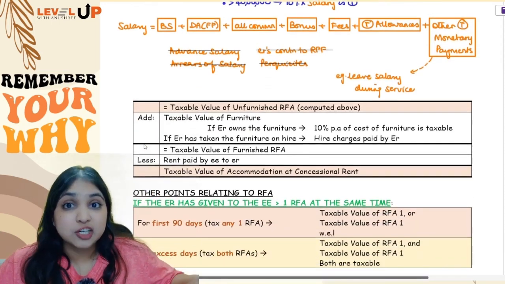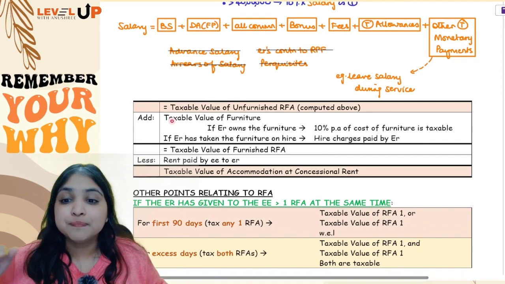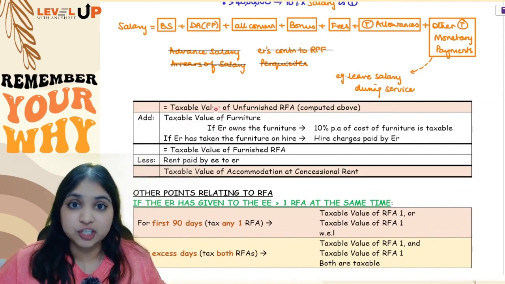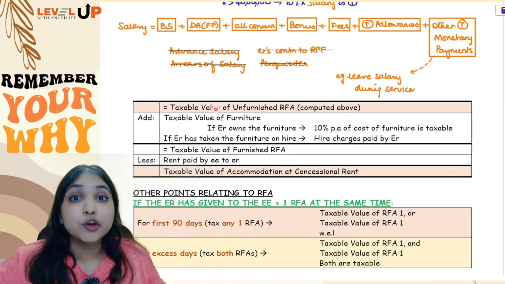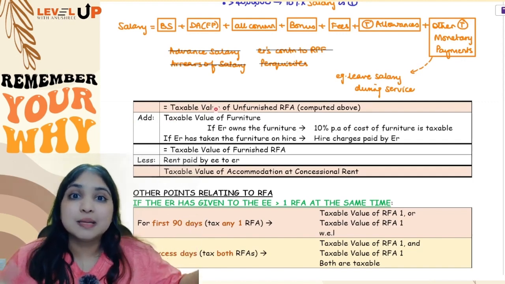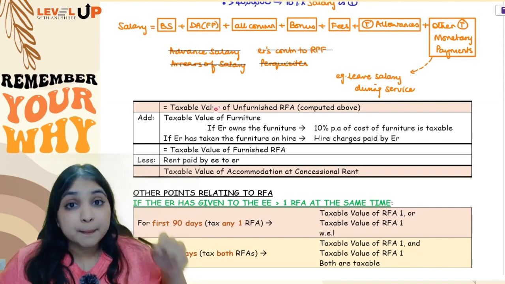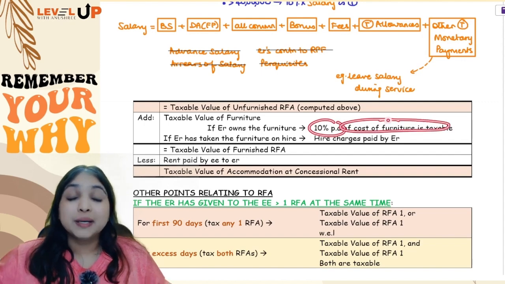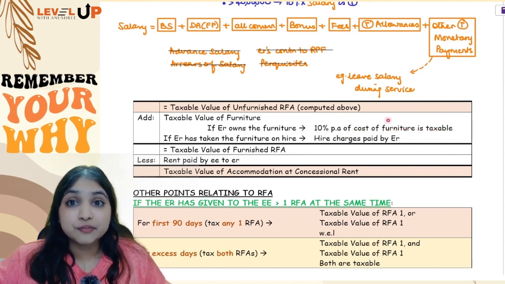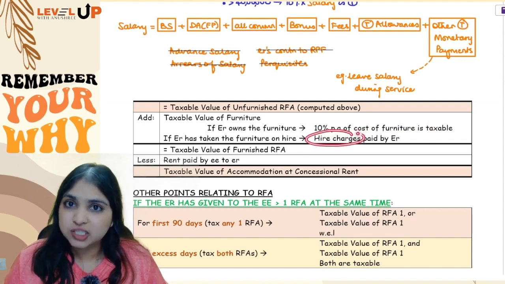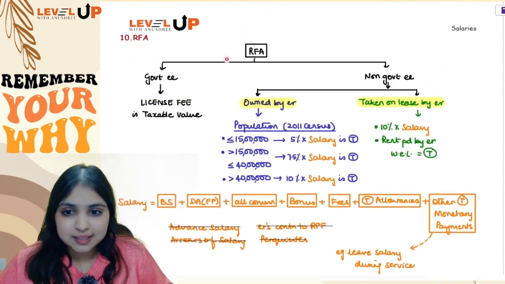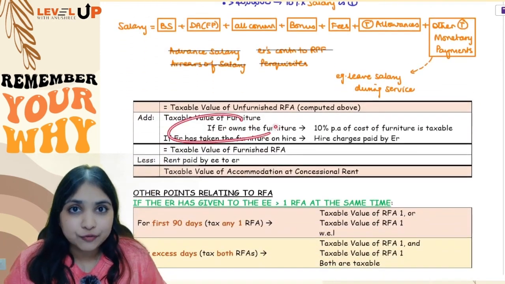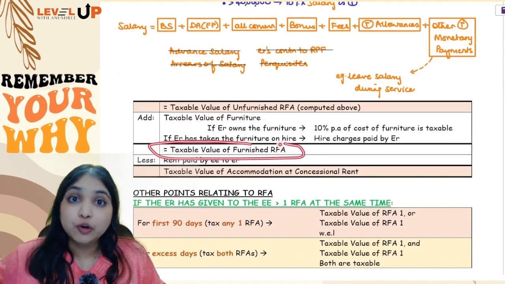Now, in case furniture is also provided by the employer to the employee, you will add the taxable value of furniture also. Now, how will you find the taxable value of furniture? It fully depends upon whether the employer owns the furniture or whether the employer has himself taken the furniture on rent. If the employer owns the furniture, you will take 10% per annum of the cost of the furniture. However, if the employer himself has taken the furniture on hire, then you will add the hire charges paid by employer. By doing this calculation, you will get the taxable value of unfurnished RFA. To this you will add the value of furniture and now you will get the taxable value of furnished RFA.